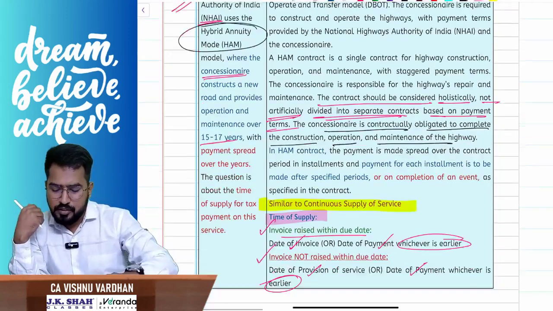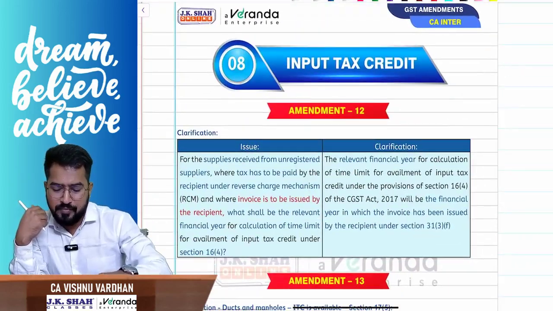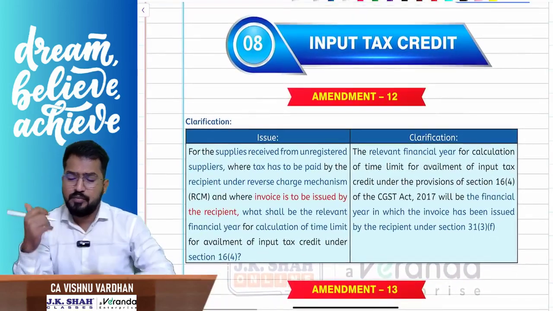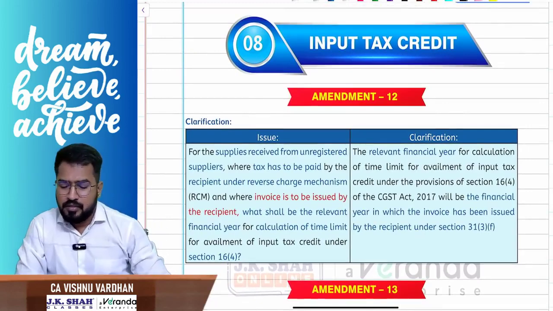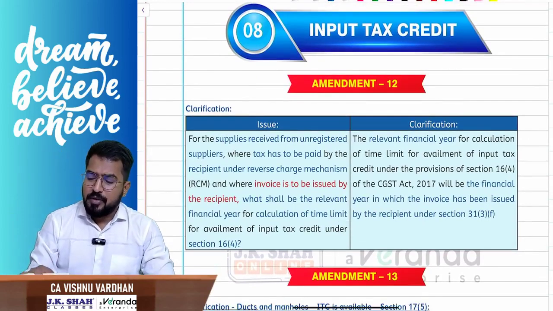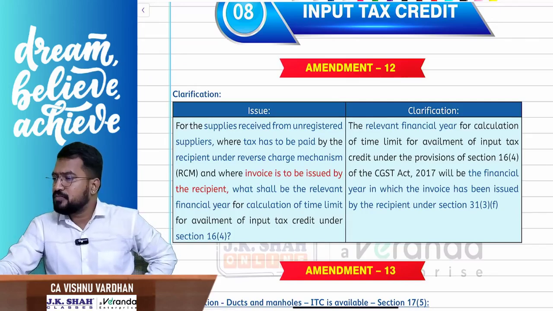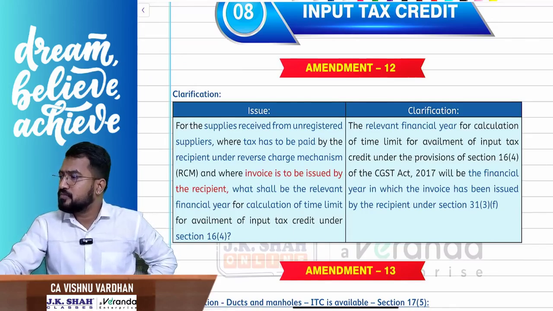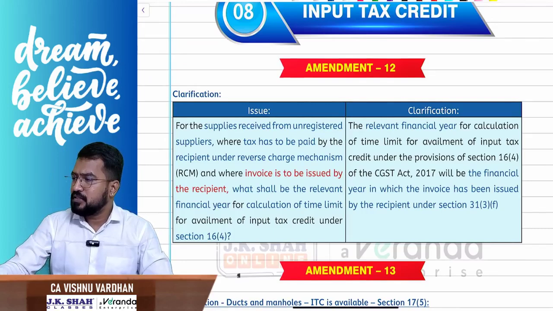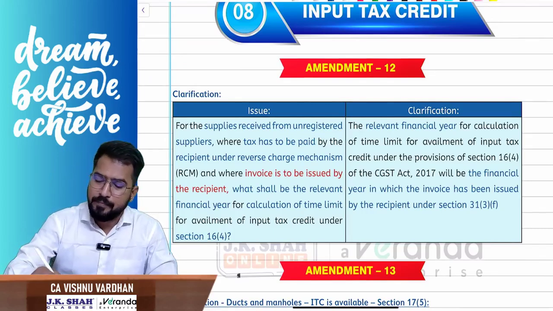Okay, right. So that is what with respect to time of supply. Now let us move on to the next one, input tax credit. Look at this amendment, amendment number 12. What is this all about? So what is the next amendment, guys? The next amendment, amendment number 12.